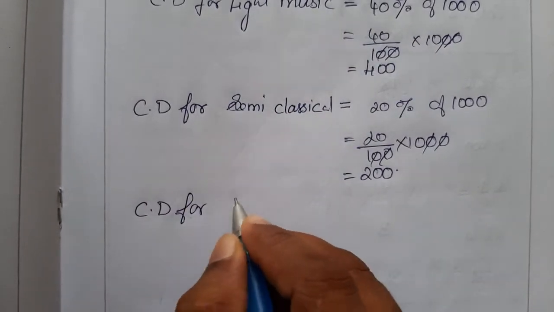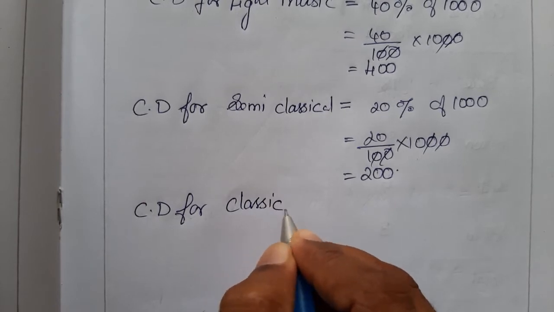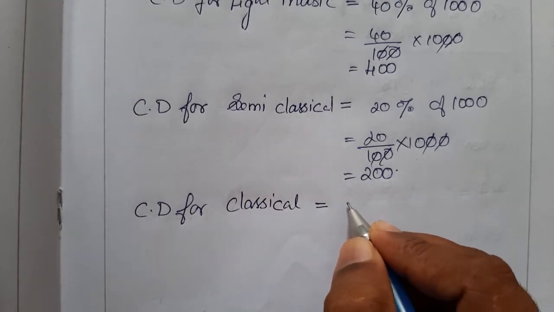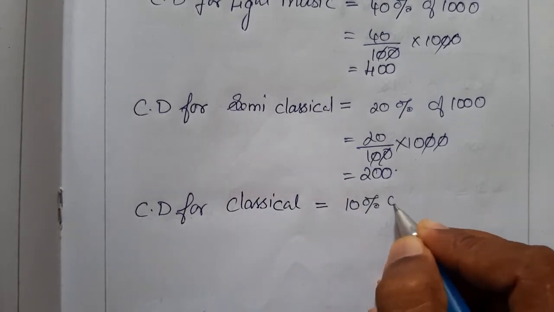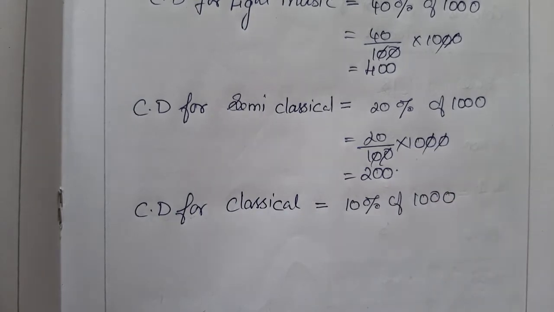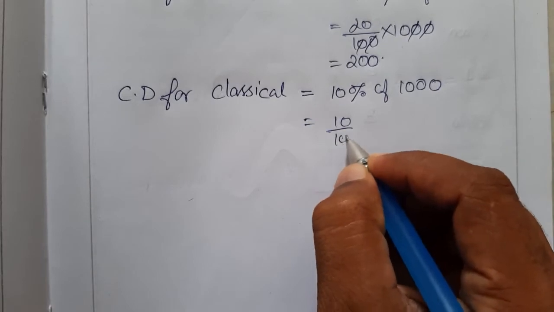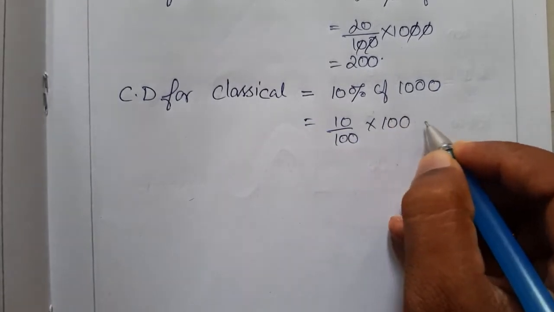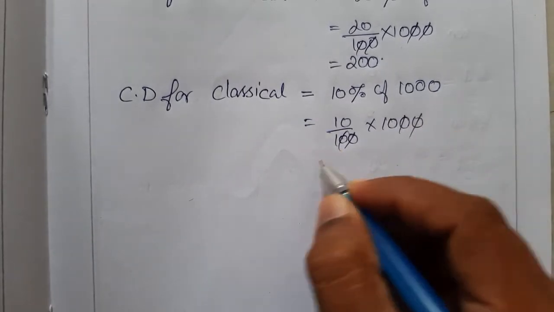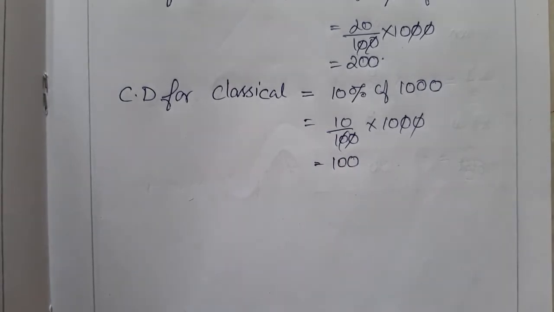Then CDs for classical, it's 10%, right? 10 percent of 1,000, so 100 CDs are required to make classical, right?